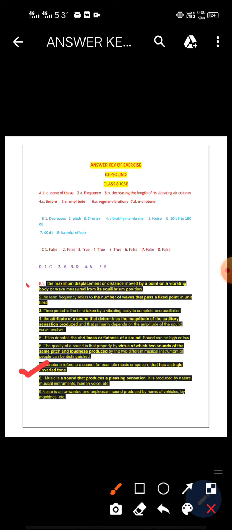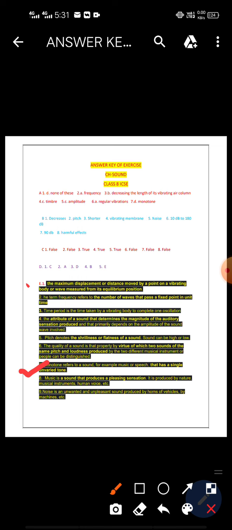And here the last one from this section: mention two effects produced on humans by sound of 90 decibel or above. For this question there are many health problems, like anxiety, stress, high blood pressure, heart problems, loss of hearing, reduced working efficiency. These are the answers for the particular question. So you have to write down only two effects when the sound level crosses 90 decibel.